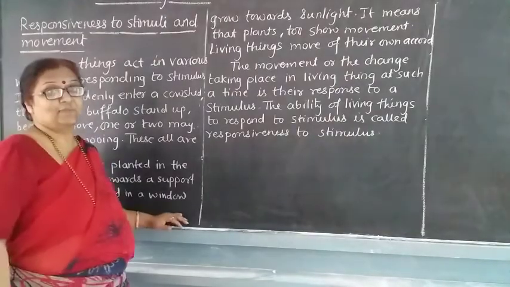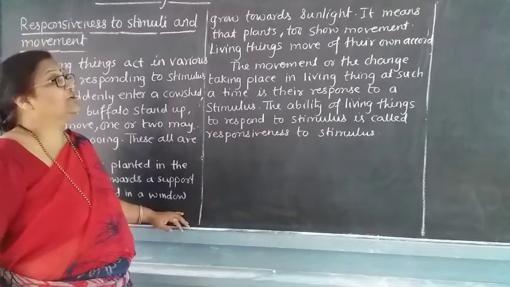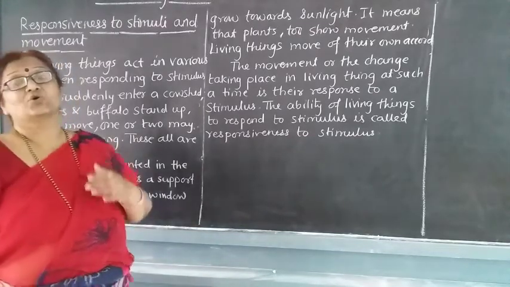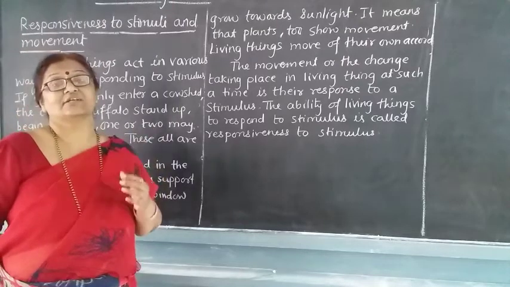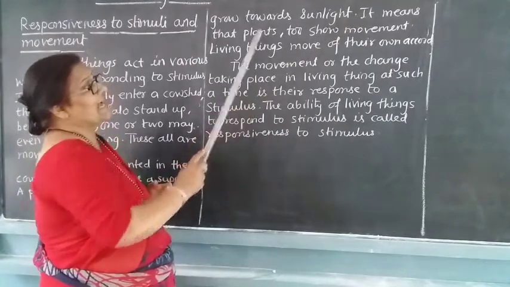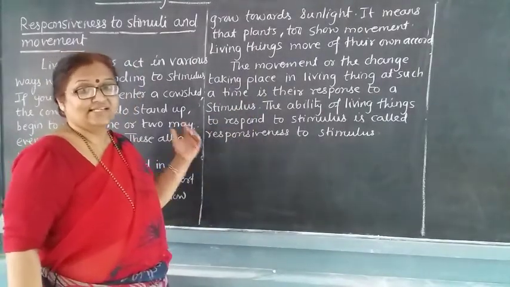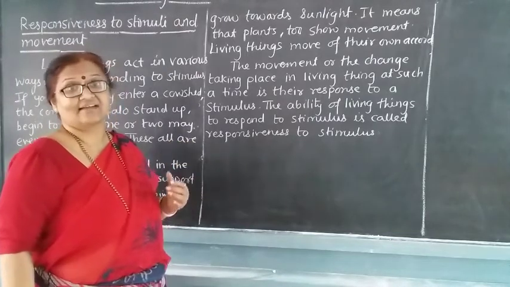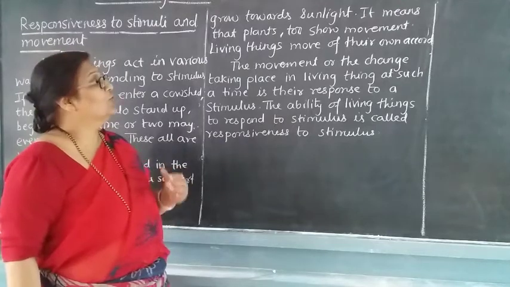If the potted plant is placed near a window, what happens? It grows towards the sunlight. That means its growth is seen towards the sunlight. It means that plants also show movement. All these examples tell us that plants are also doing movement.